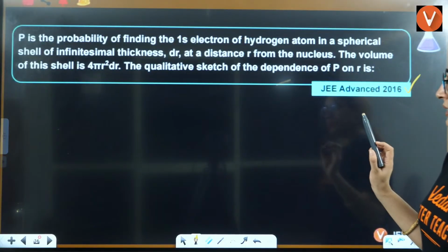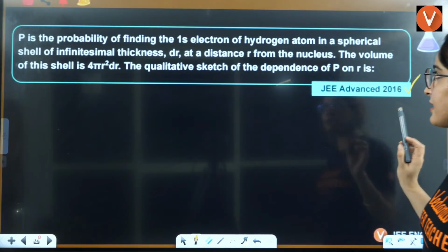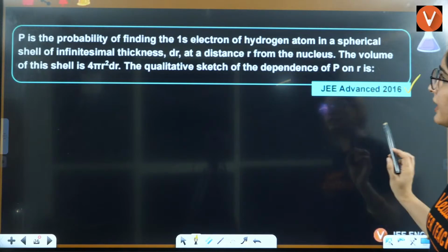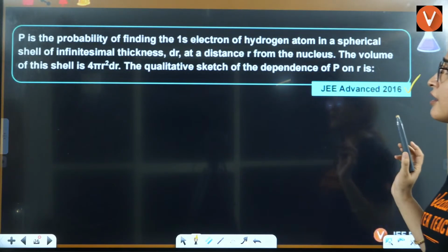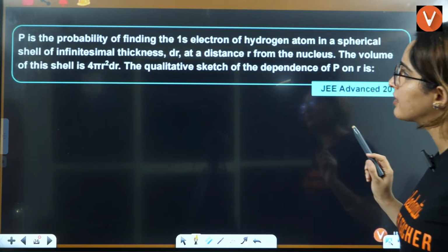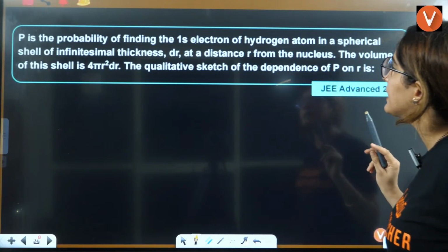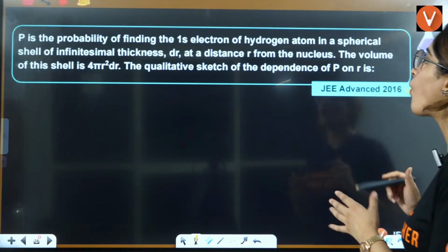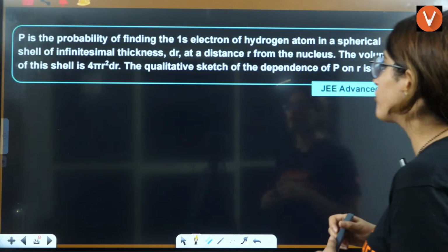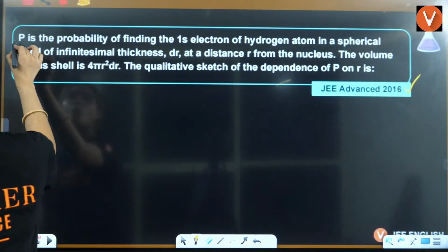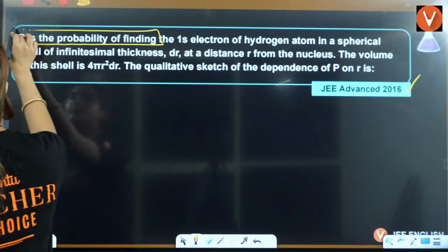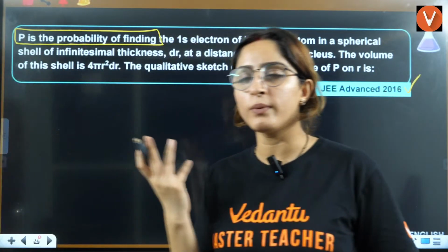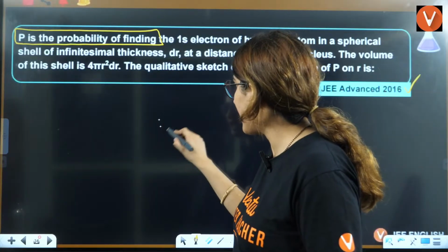P is the probability of finding the 1s electron of hydrogen atom in a spherical shell of infinitesimal thickness dr at the distance r from the nucleus. The volume of the shell is this. The quantitative sketch for dependence of P on r. What was the probability of finding the electron?